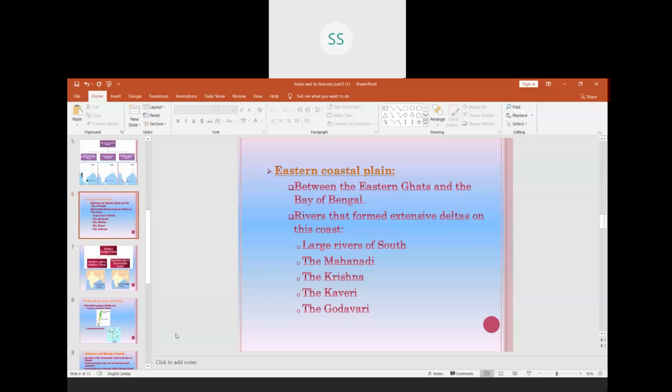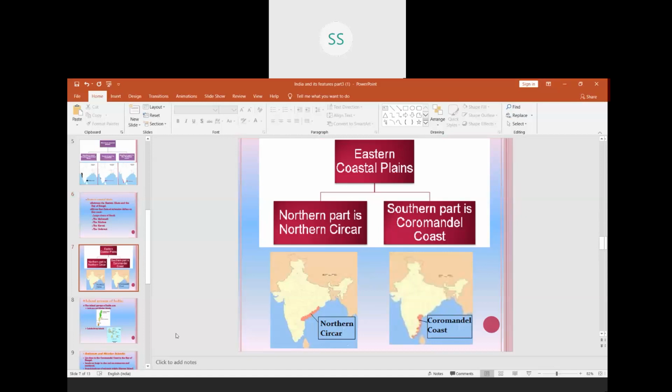Children, what is a delta? It is a triangular shaped land. It is a plain land formed due to the floodplains just before the mouth of the sea. That is a delta. It is in a triangular shape. And which rivers form the deltas? Deltas are also said to be very fertile because they are formed by the floodplains. The rivers which form the delta in the eastern coast are River Mahanadi, the Krishna, the Kaveri, and the Godavari rivers.